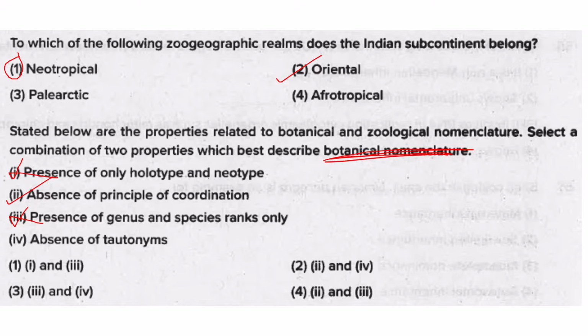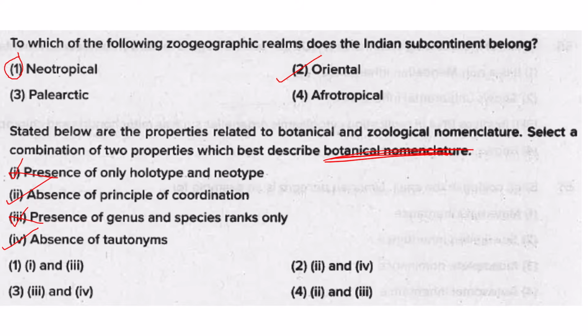Absence of tautonyms. Yes, that is correct. That means in zoological nomenclature tautonyms are present. That first I will tell you what is that. So tautonym means in a plant's scientific name, the name of the genus and species will not be the same in case of plants. Whereas in zoology, the genus name can also be the species name.